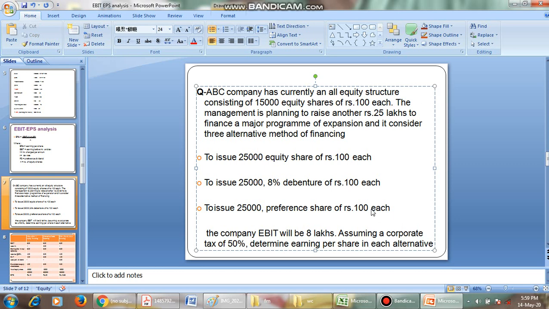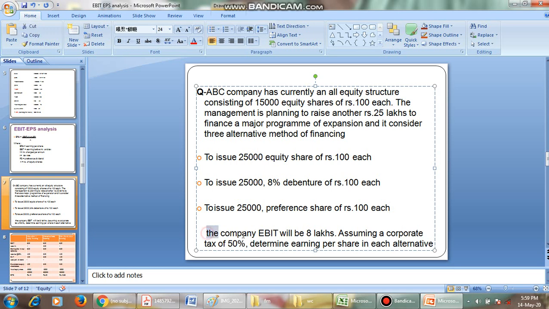A company has 15,000 equity shares, each share 100 rupees. Again it wants 25 lakh rupees. Which is the best alternative among the three? It can go for 25,000 equity shares, each of 100 rupees, which gives us 25 lakhs. Or 25,000 debentures, each of 100 rupees, which gives 25 lakh rupees, at an interest rate of 8%. Or it can go for 25,000 preference shares, each of 100 rupees.